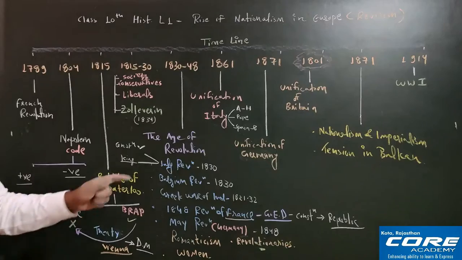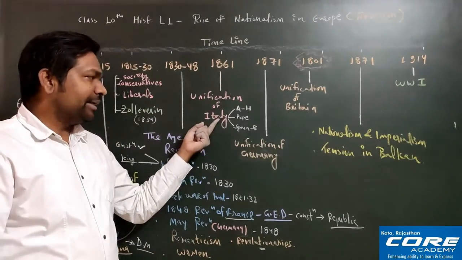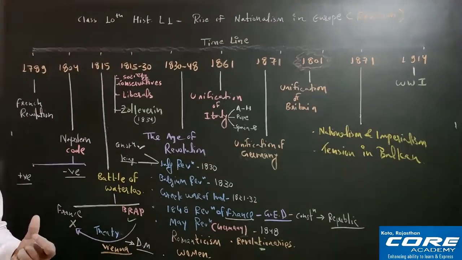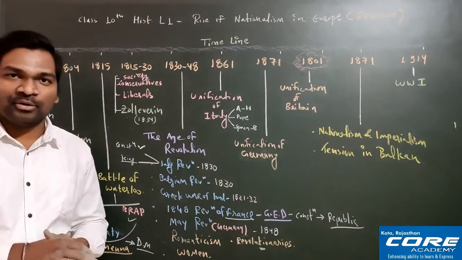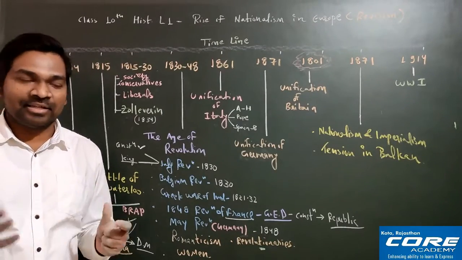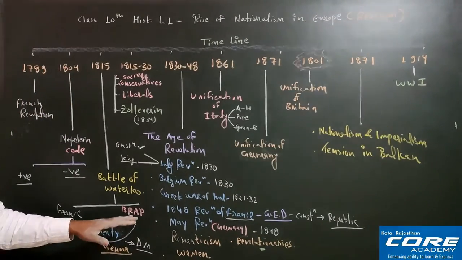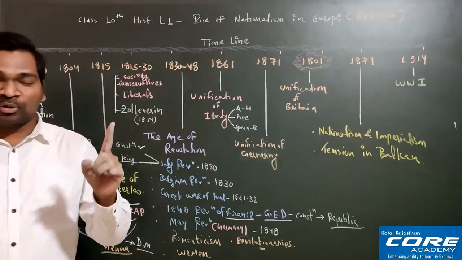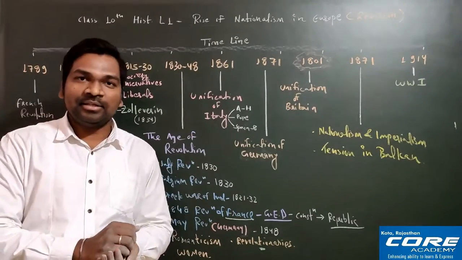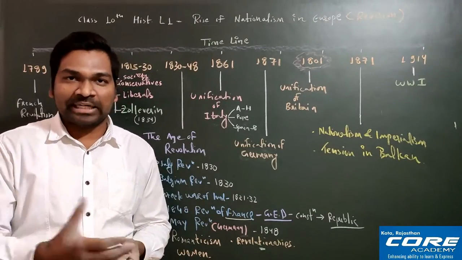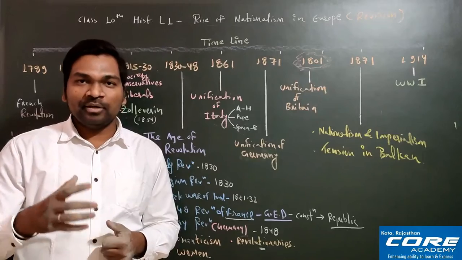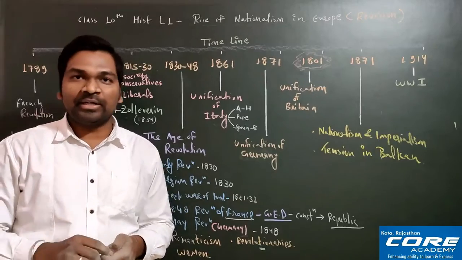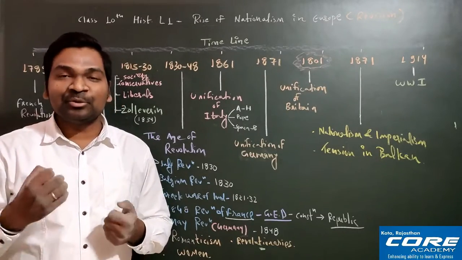Now to unite all these 3 parts together in Italy was a huge and humongous task, and this was taken up by so many great leaders. Like one, though you can already understand, that is Giuseppe Mazzini. Giuseppe Mazzini I have told you here, he is among the revolutionaries. His dream was to unite Italy one day, and he tried multiple times by forming secret societies like Young Italy and Young Europe, but unfortunately he failed. Although he failed, his intention was very good. That is why he is known as the soul of Italy.